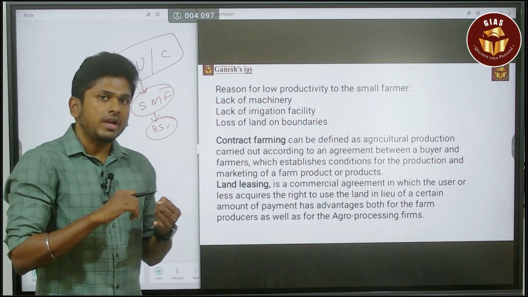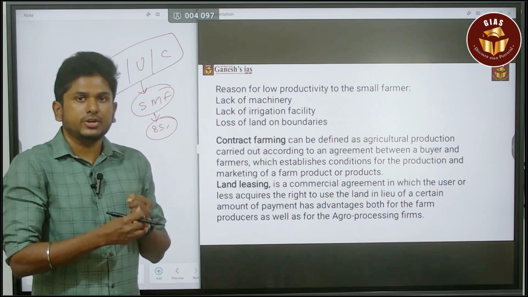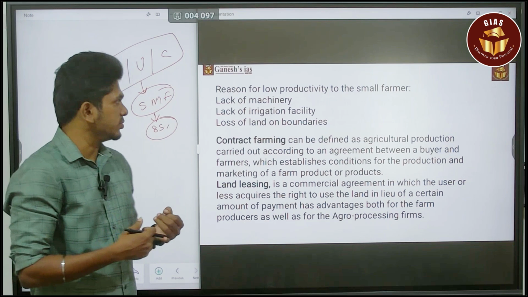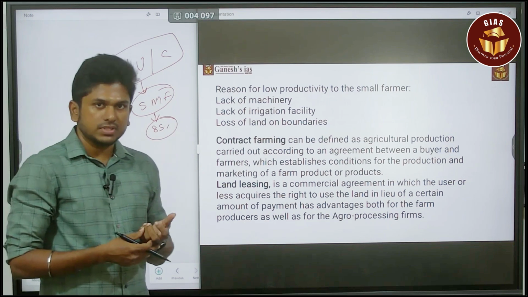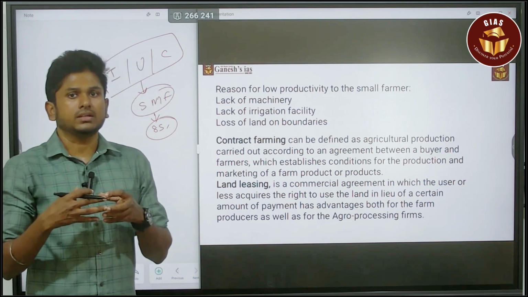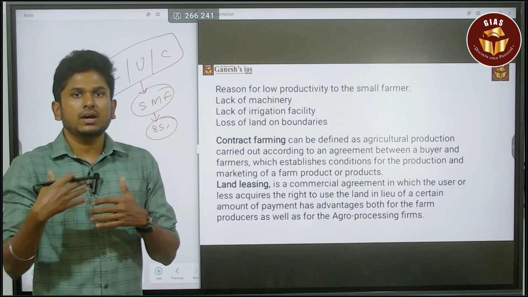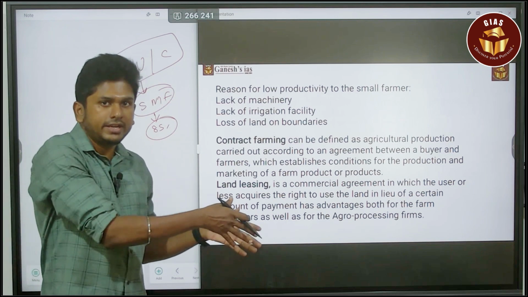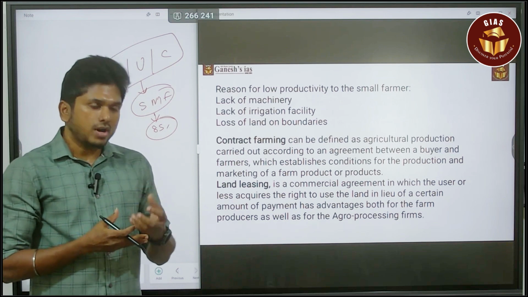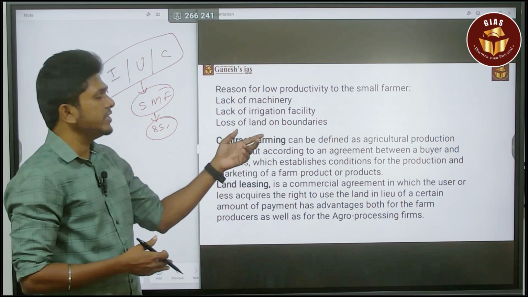By the way, the productivity of my land is very minimal and reduced, so I can't make much profit from my land. That is one of the issues. Next, lack of irrigation facility. Obviously, that is a major issue. First, I am holding a small land. For that small land, I won't be able to build any well or dig any canal, because I am holding only a small land. How much will I invest in that land? That is not possible. So, lack of irrigation facility.